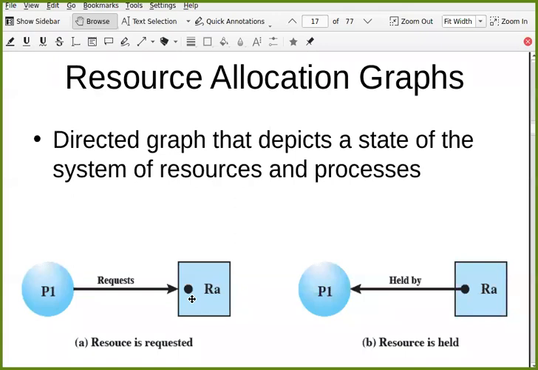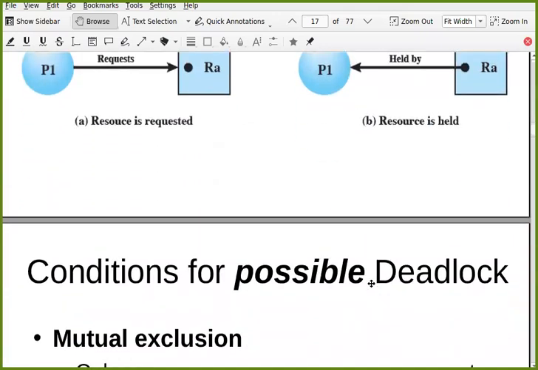And there are 2 types of edges. If there is an edge from process to resource, it is a request edge. P1 is requesting one instance of RA. And if the resource is already allocated to some process, then there is an arrow from that particular dot to the process. That means P1 is holding one instance of RA. This is how you read this resource allocation graph, and we will see this.